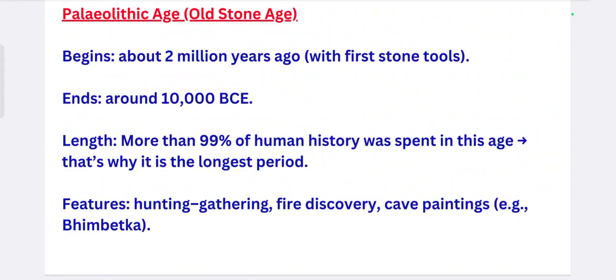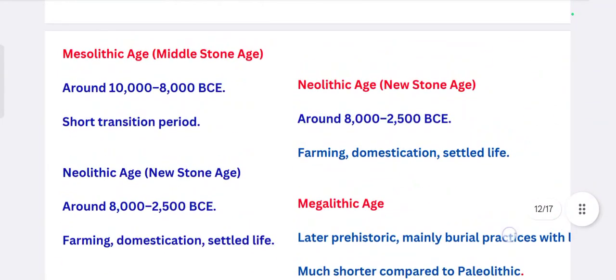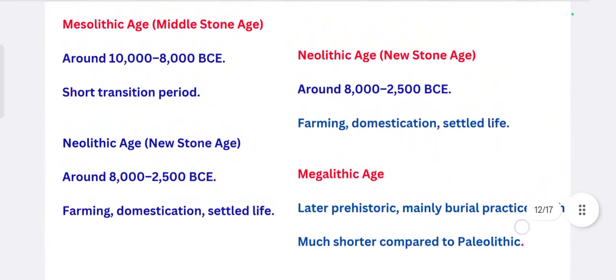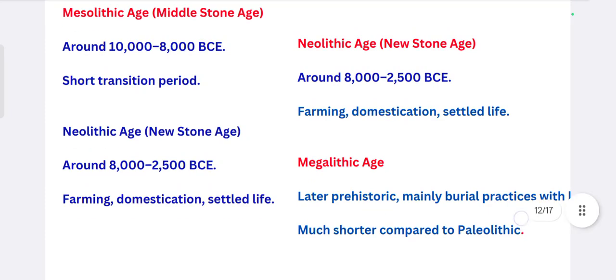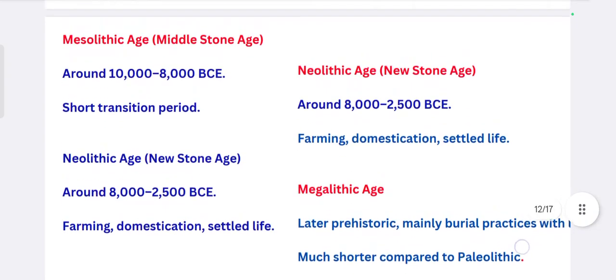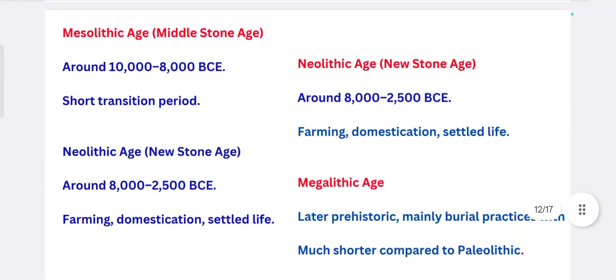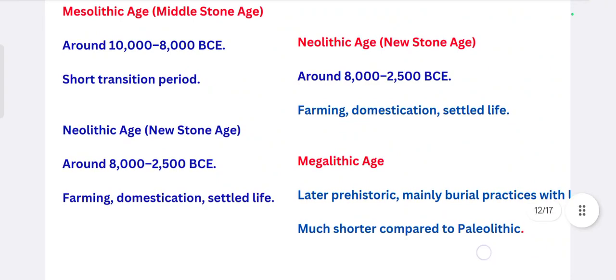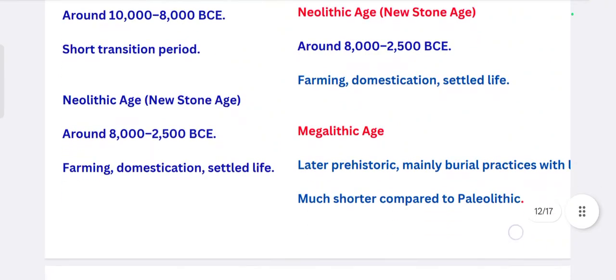Mesolithic age, Neolithic age and Megalithic age are also given there. What are the features of the Mesolithic age? A short transition period. The Neolithic age, also known as the New Stone Age: farming, domestication and settled life are the features. Megalithic age: later prehistoric, mainly burial practices, and much shorter compared to the Paleolithic age.